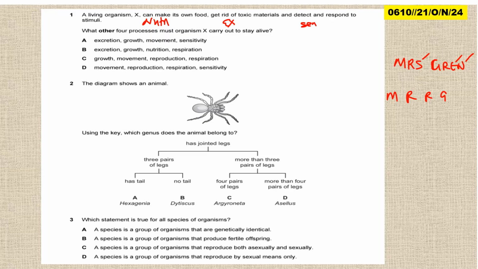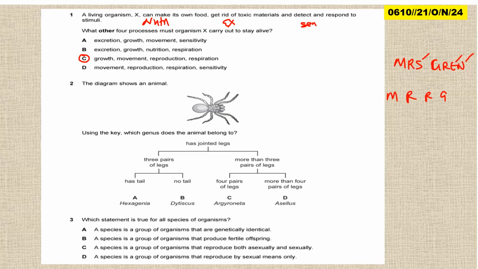So we have growth, movement, reproduction, respiration. And the answer here is C. Okay, so the answer here is C. Now, here they've not asked what characteristics these are, but what other, which means from the 7, 3 are given, so what other.